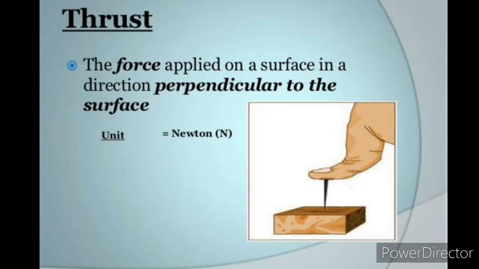Now look into the picture. Here we are pushing a pin by its pointed end, isn't it? Here a force is applied, but it is perpendicular to the surface on which it is applied, right? So thrust is nothing but the force, but it acts perpendicular to the surface on which it is applied. Since it is a force, it has the same unit as that of force. So the SI unit of thrust is Newton.